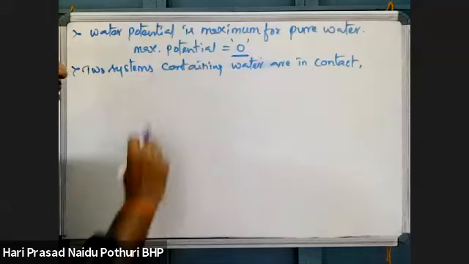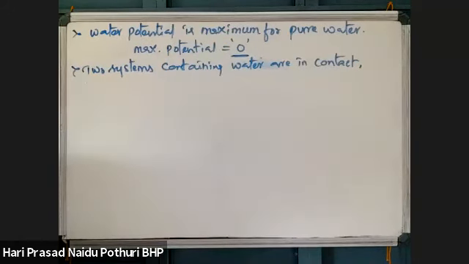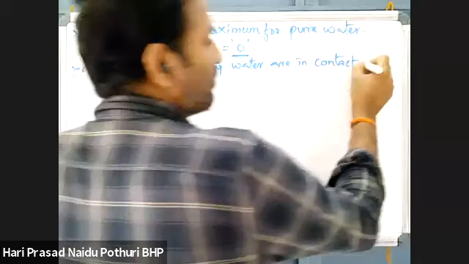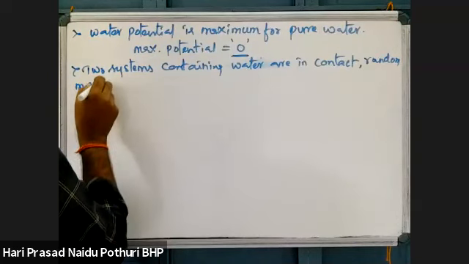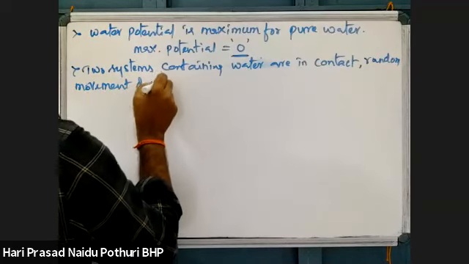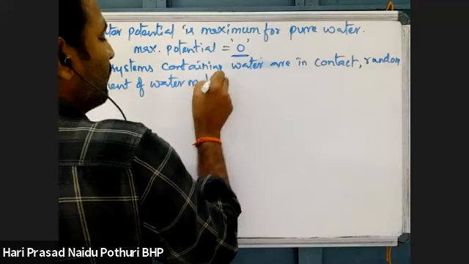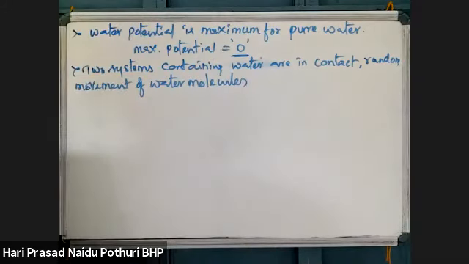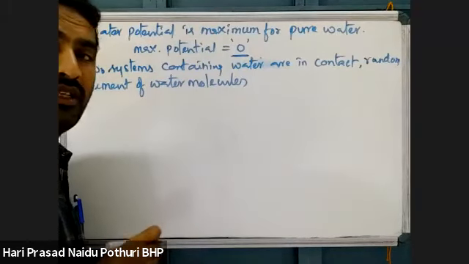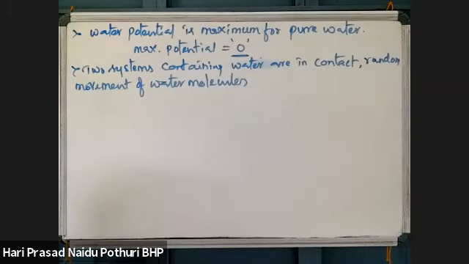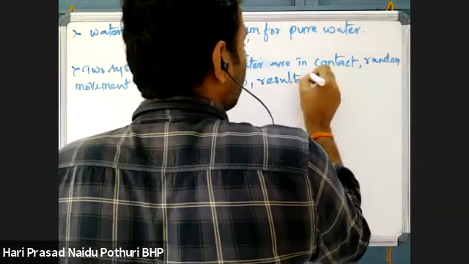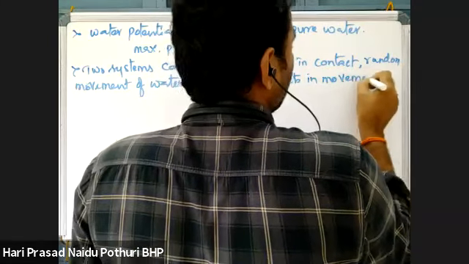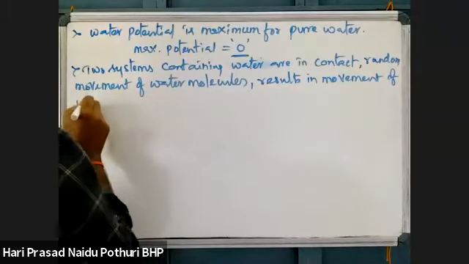When a difference is there between two systems, there is a random movement of water molecules based on the concentration. That will result in net movement of molecules from high concentration to low concentration. So this results in movement of water molecules.